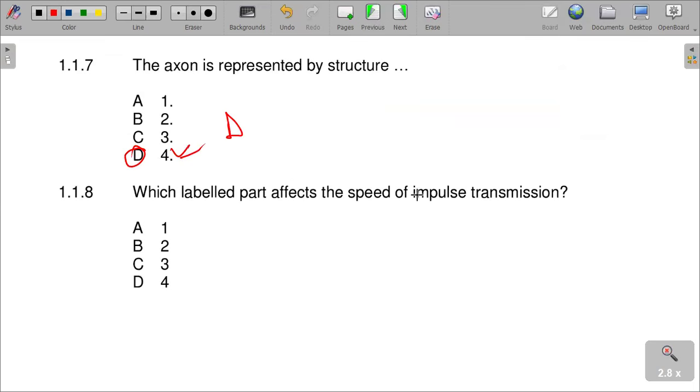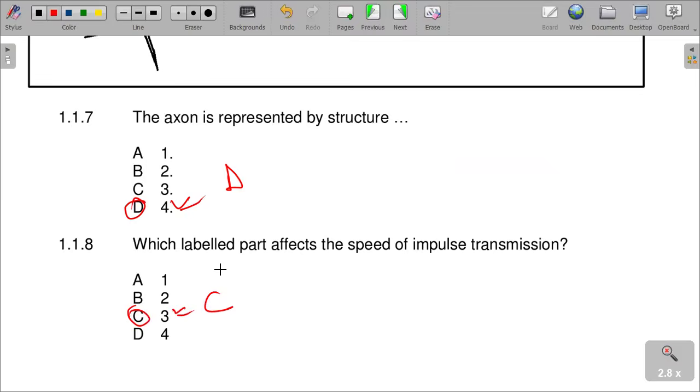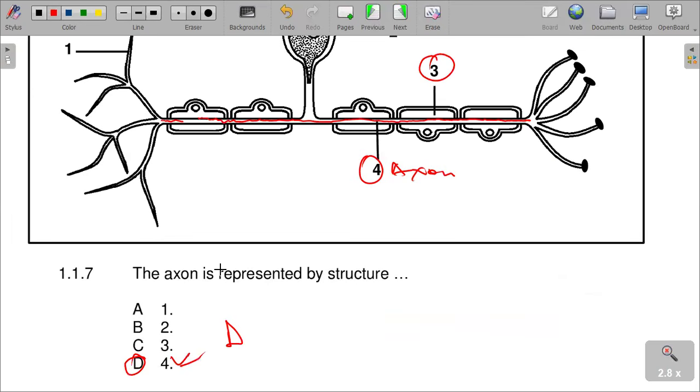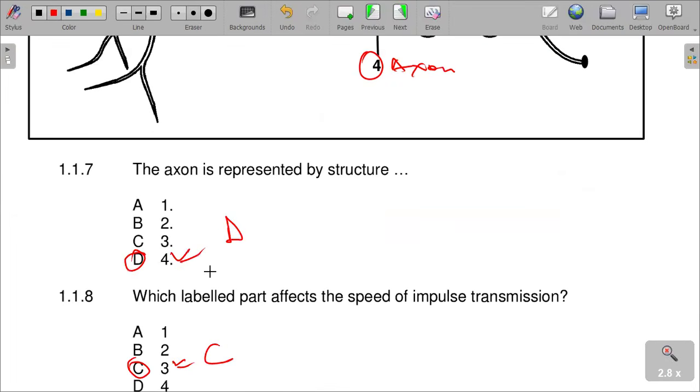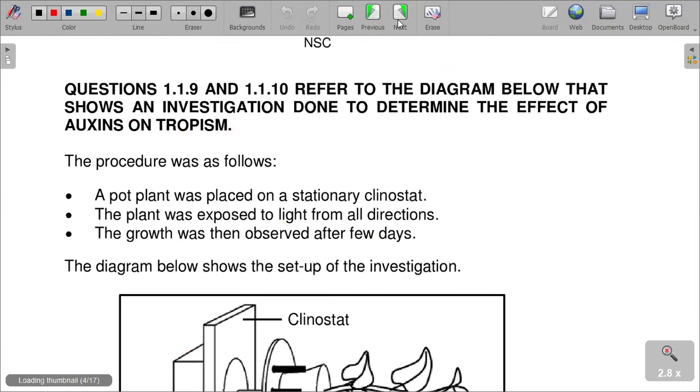So the part that affects the speed of the impulse is the myelin sheath, which is C, which we said is 3. The myelin sheath is the one that represents the part that affects the movement of the impulse. Our next question.